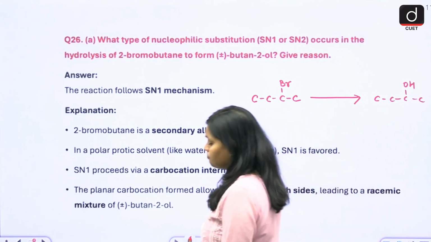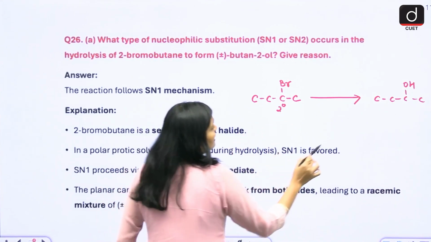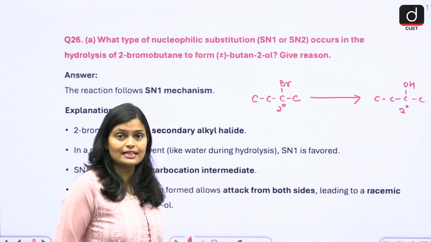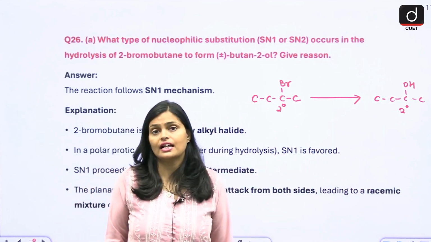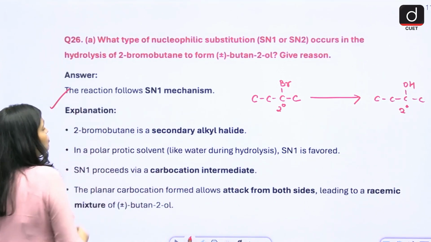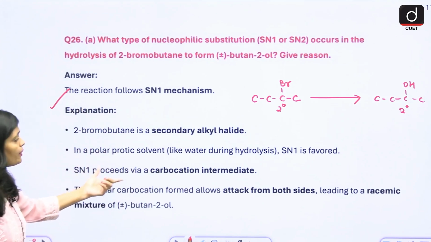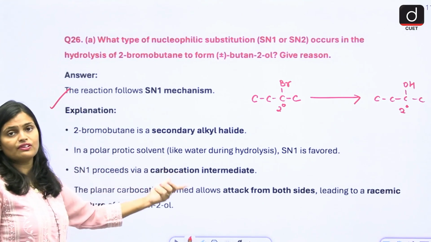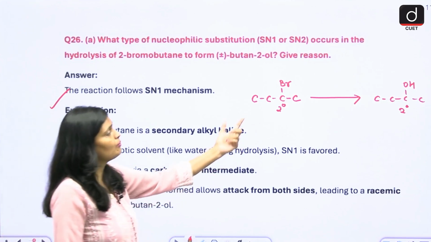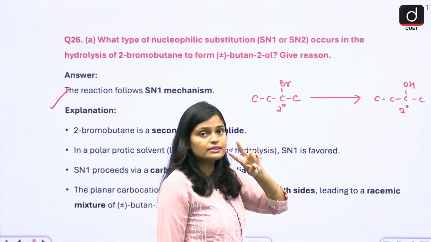So basically this is a secondary carbon, and you know that secondary carbon favors the SN1 mechanism. So it undergoes SN1. Since it is a protic solvent, SN1 is favored. SN1 proceeds via a carbocation intermediate, so this is basically a two-step reaction.